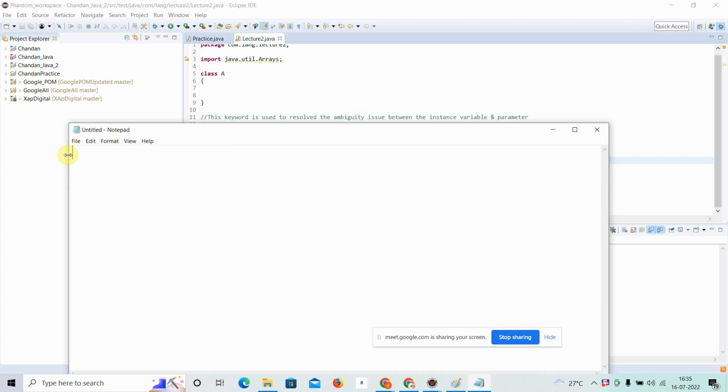But in Java, we will not say it is just a sequence of characters, because in Java everything is a class and object. So we will give a meaningful definition.